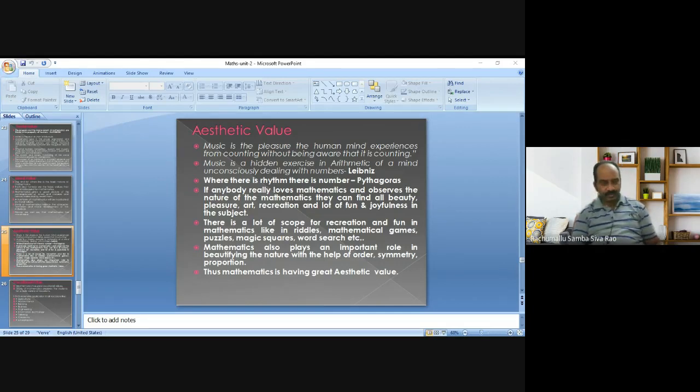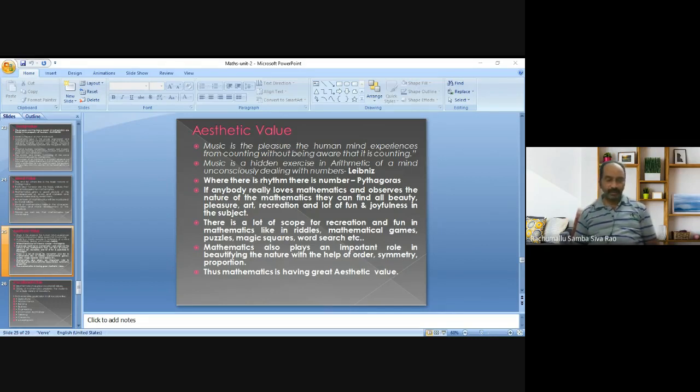We discussed music, painting, dancing, drawing. All those fine arts are related with mathematics. With the help of mathematics only, we may succeed in that particular field.